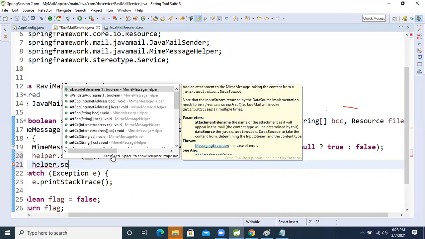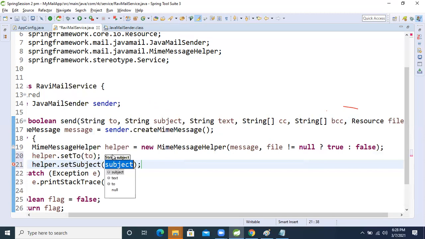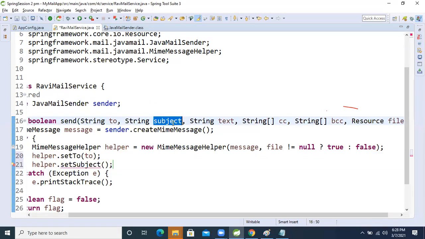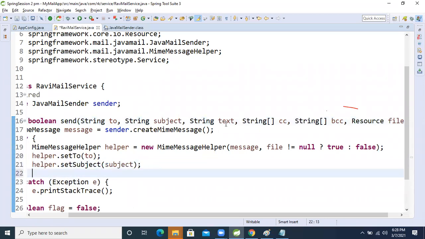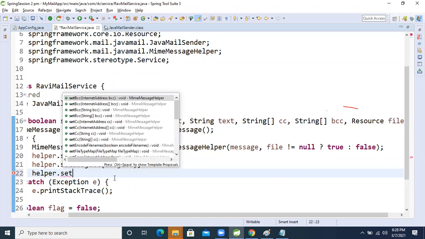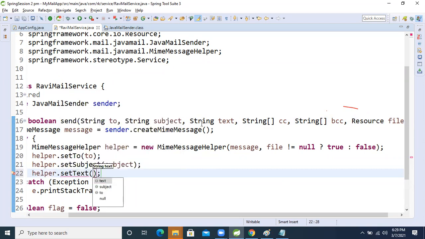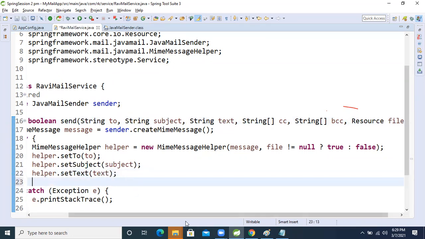Helper dot set subject. Inside that, we will take this method argument and pass it. After that, there is one more, the text. This field is mandatory, and except for that, the file, CC and BCC are all not mandatory. To avoid an exception, I will write the logic. Helper dot set text, and inside that we will pass this argument. At runtime the data will come, okay.